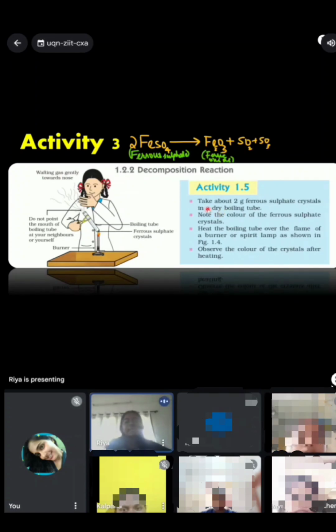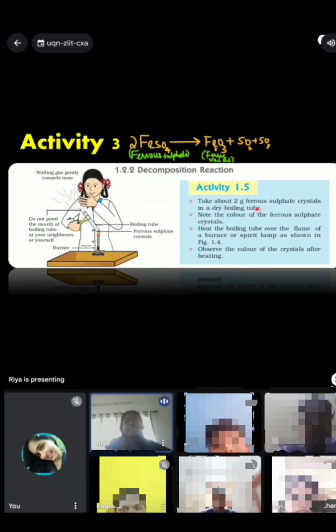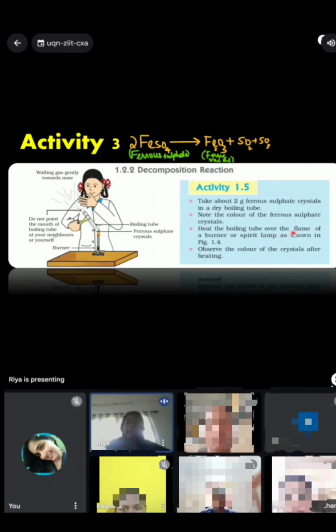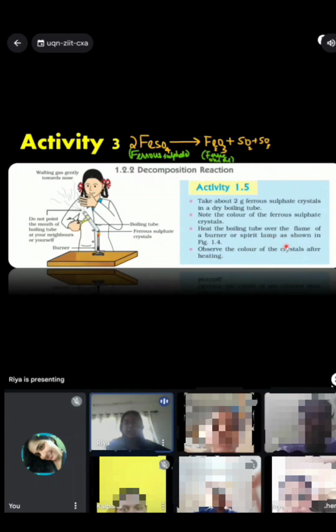And then the next activity. First we take 2 grams of ferrous sulfate crystals in a dry boiling tube. We first note the color of the ferrous sulfate crystals. They are basically green in color. Then we heat the boiling tube over the flame of a burner or a spirit lamp, as shown. Observe the color of the crystals after heating.